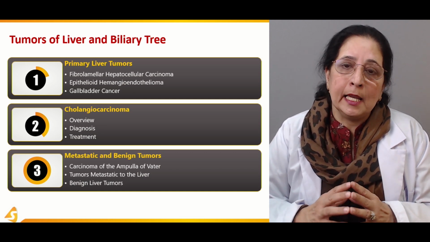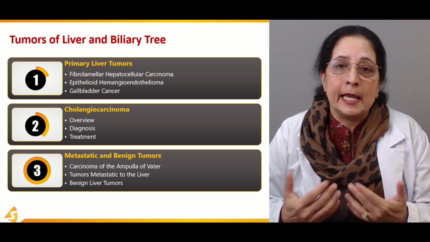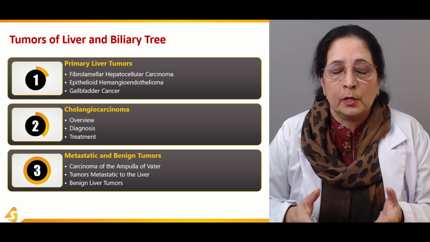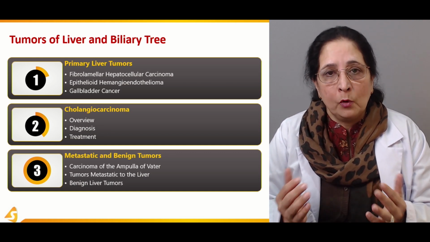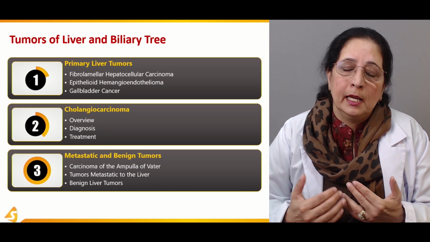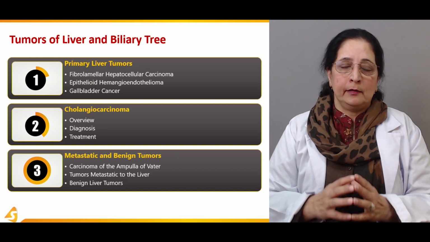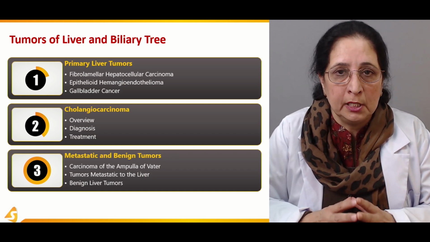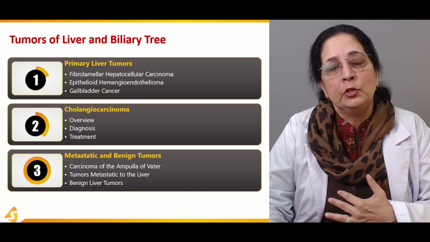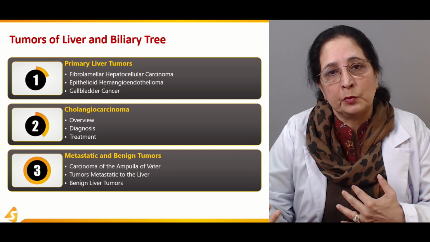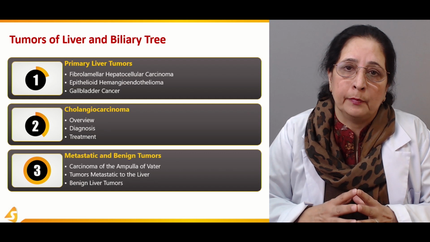And then the benign liver tumors we will discuss in this section also, like adenomas and hemangiomas, which are a more localized type of tumor, more well-defined tumors, easy to treat because they are limited to that area and limited to the liver. Benign tumors usually have less tendency to spread unless they transform into the metastatic type of tumor.